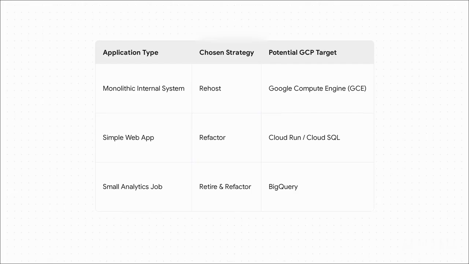So, let's do a quick recap of what we just mapped out. For that big, scary monolith, rehosting to GCE is the safe, fast play. For the web app, a refactor to Cloud Run and SQL unlocks all these modern capabilities. And for that painfully slow analytics job, combining retire and refactor to use BigQuery gives you a massive performance win. See? Every application gets the right strategy for the right reason.